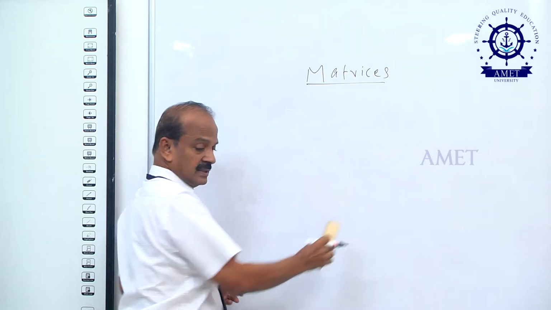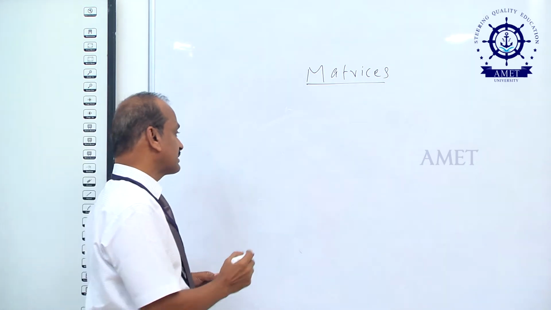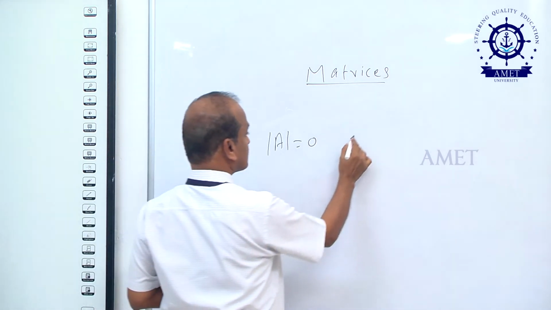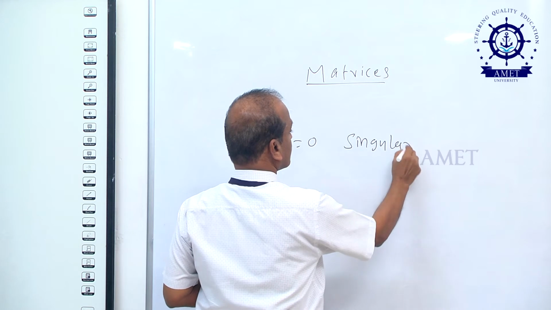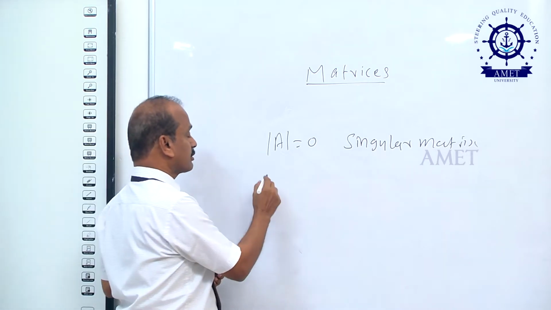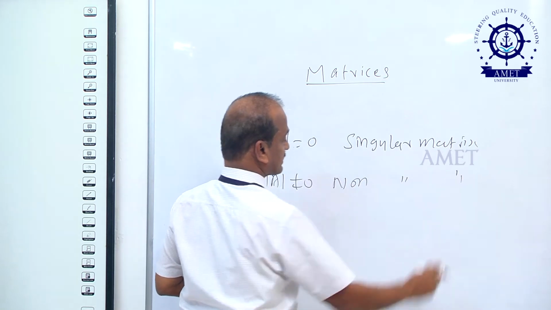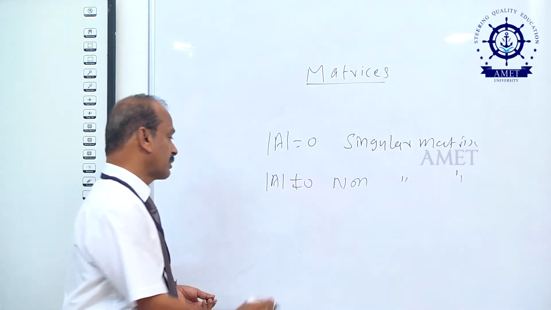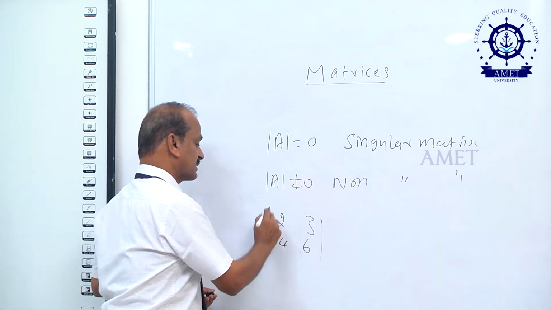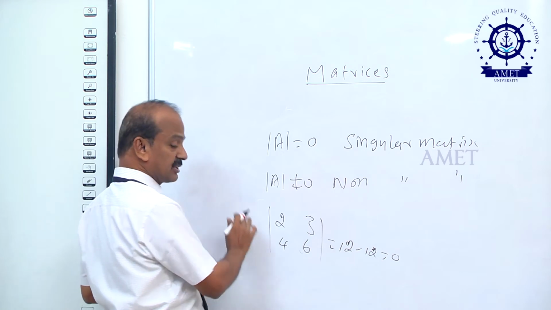Another one is the singular matrix. What is the meaning of singular matrix? If the determinant of A equals 0, then the matrix is called a singular matrix. If the determinant of A is not equal to 0, that is called a non-singular matrix. Take any matrix, suppose 2, 3, 4, 6. The determinant of this matrix is 12 minus 12 equals 0. Therefore, this matrix is called a singular matrix.